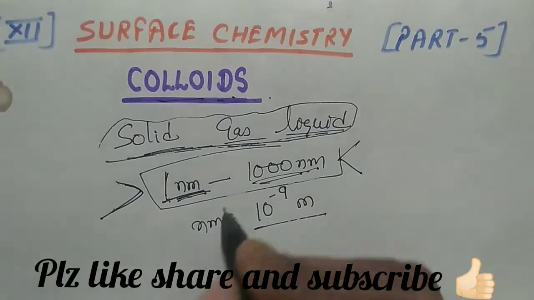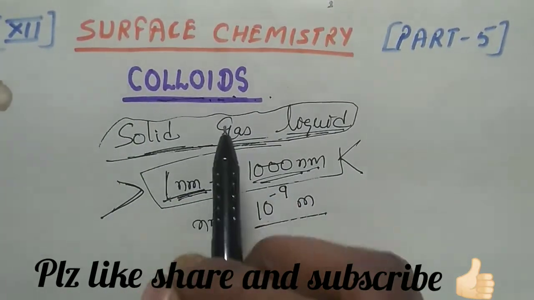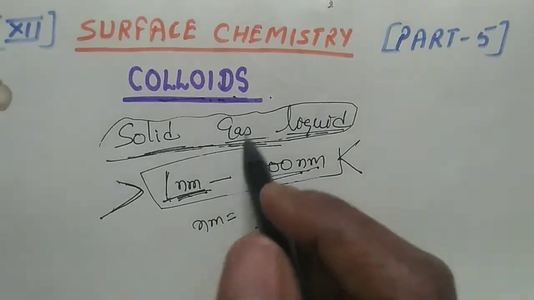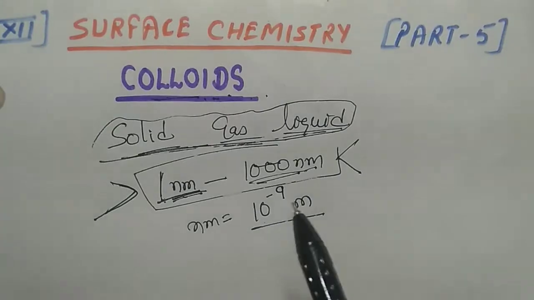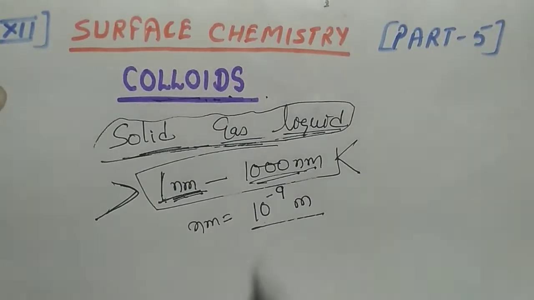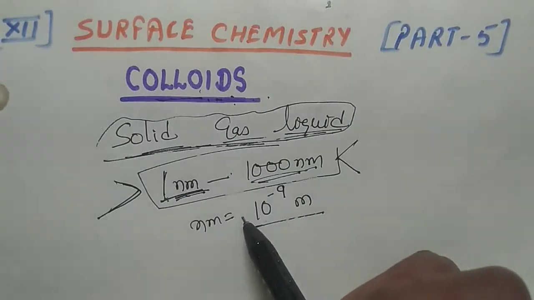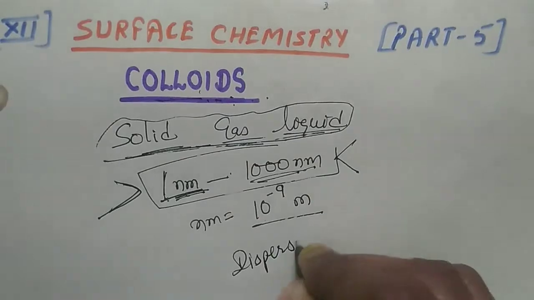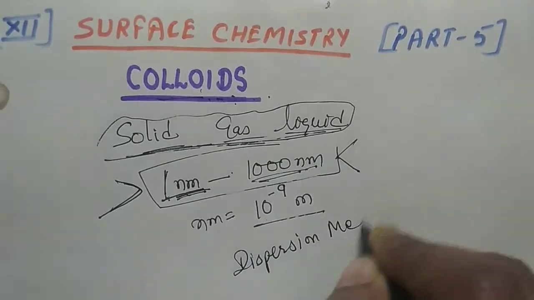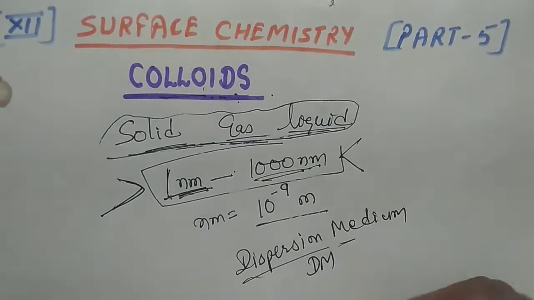Then it is very clear that colloids do not exist by themselves. They exist only in solution phase. So when we dissolve these colloids in any solvent, that solvent is known as the dispersion medium, or we can say DM.